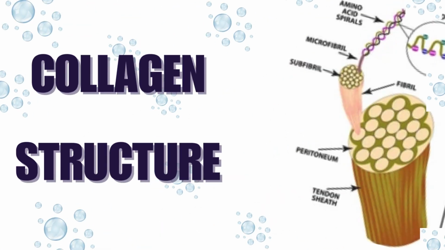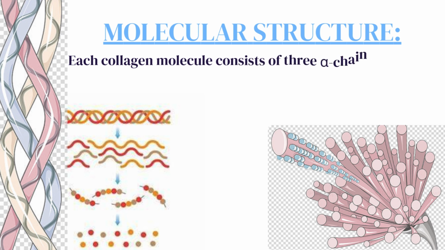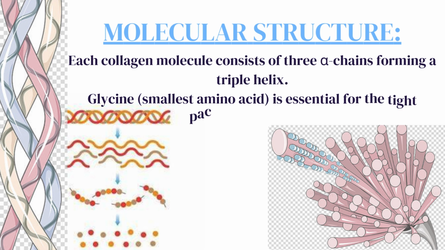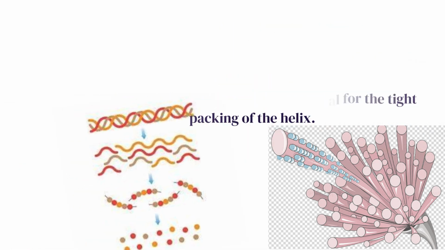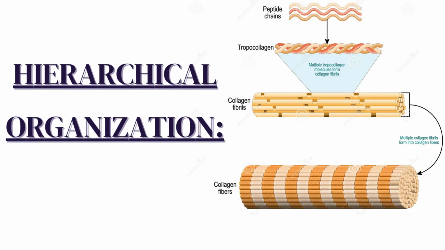Collagen structure. 1. Molecular structure. Each collagen molecule consists of 3 alpha chains forming a triple helix. Glycine, the smallest amino acid, is essential for the tight packing of the helix. 2. Hierarchical organization. Collagen exhibits a hierarchical organization, progressing through several structural levels.